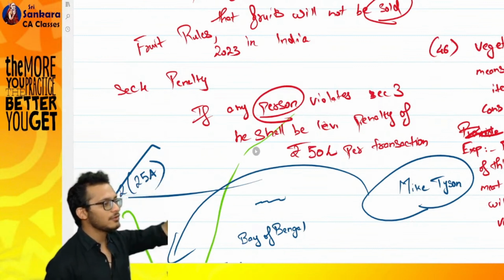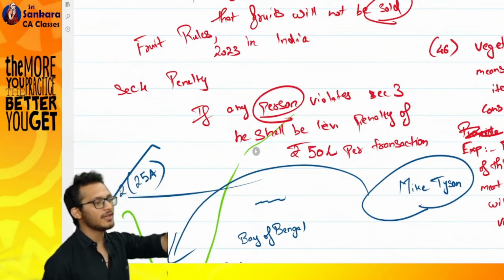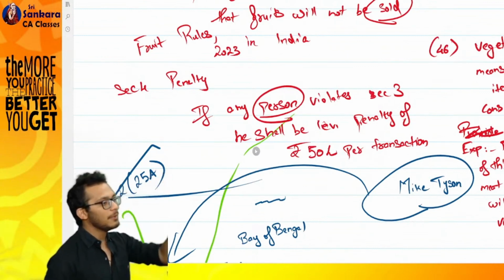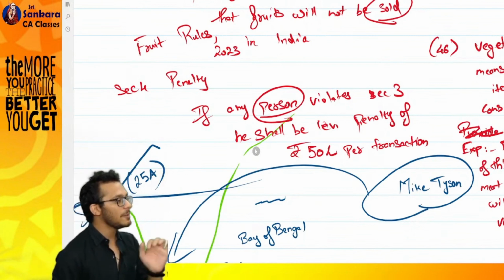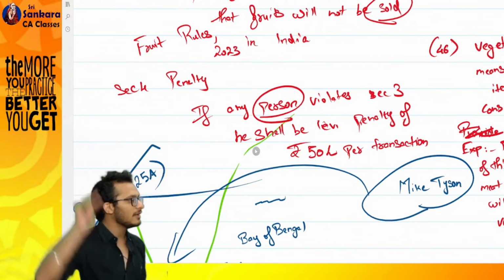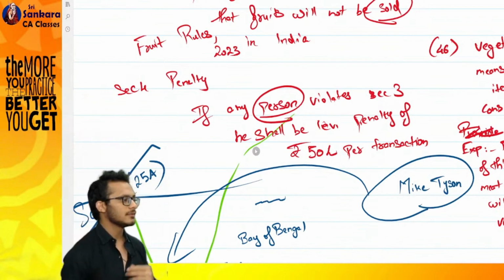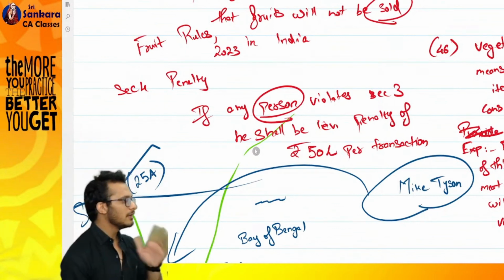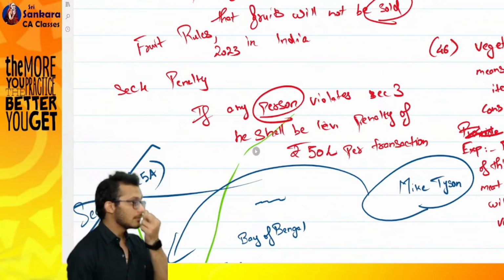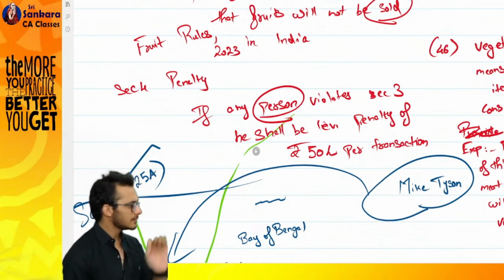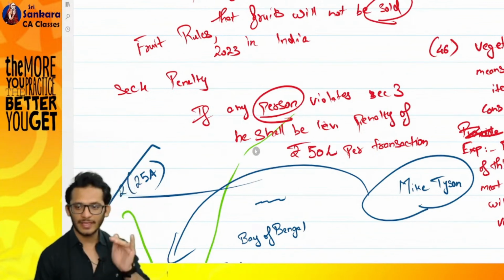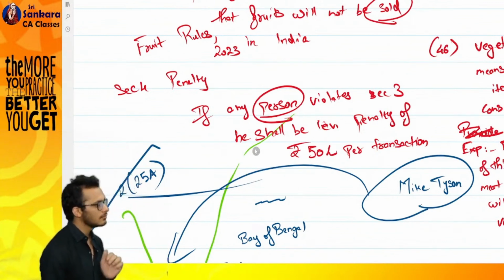Meaning the fruit department that is created, that department will come and check whether you are selling or not, and where you are selling. If you are going to pay a penalty, where should you pay the penalty? In my pocket, in their pocket, in someone else's pocket? That is what will happen in fruit. Any doubts or no? This is how an act looks like. In income tax also the same format is used. Any doubts? All clear?